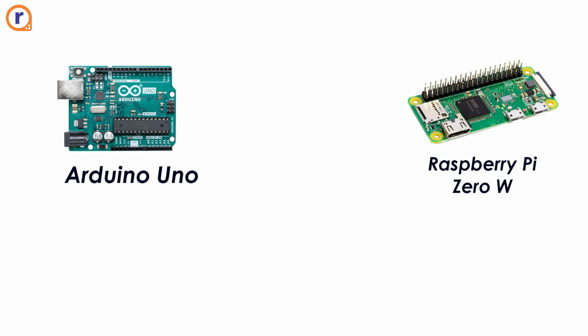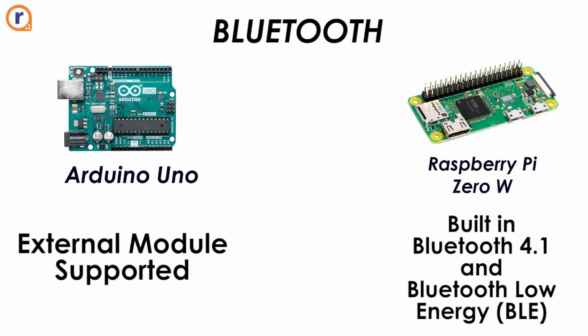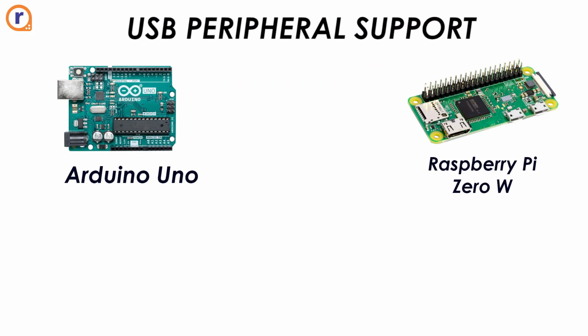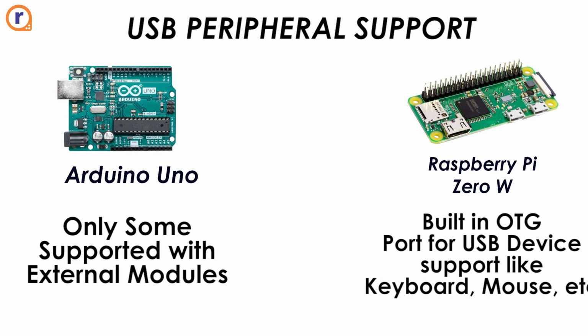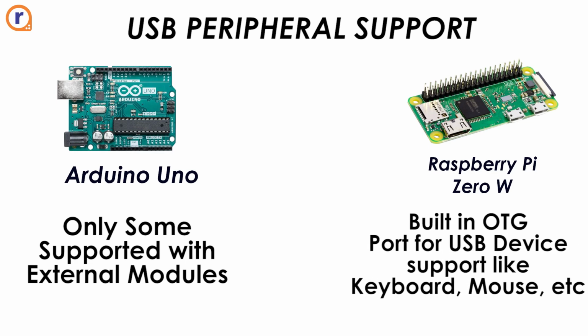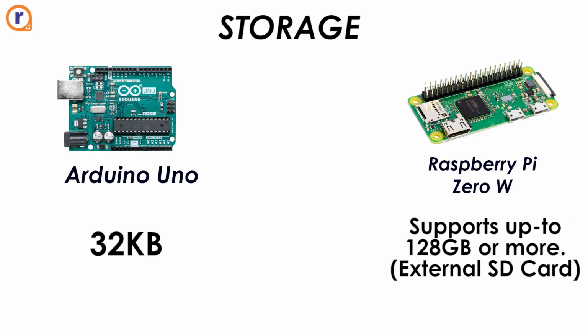Another key difference between the Raspberry Pi and Arduino is Bluetooth. While the Arduino requires an external module, the Raspberry Pi supports built-in Bluetooth 4.1 and Bluetooth Low Energy as well. USB peripheral support in the Arduino is provided with external modules, and only some are supported, while the Raspberry Pi has a built-in OTG port for USB device support like keyboard, mouse, etc. The storage in the Arduino is 32 KB, while the Raspberry Pi supports up to 128 GB or more when you put an external SD card in it.